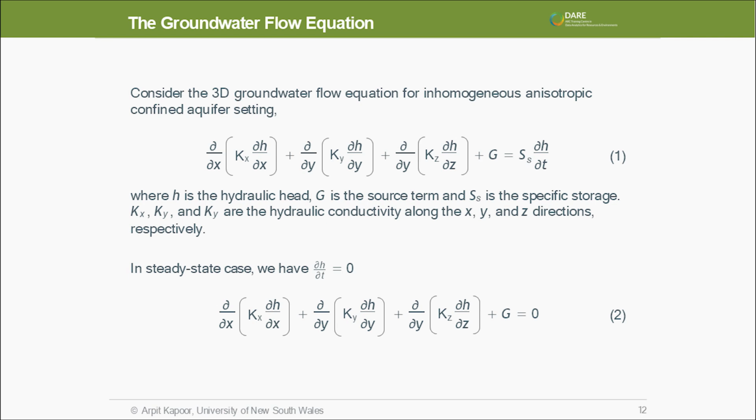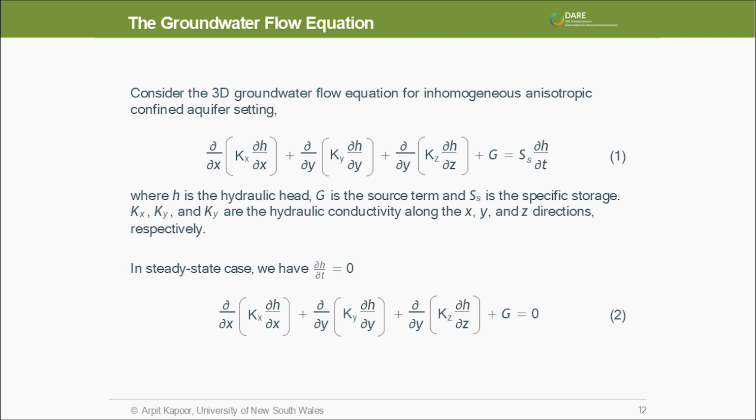We want to solve this equation for H, the hydraulic head, which gives us the depth of water availability in an aquifer. And we have parameters G, S, and K that are fixed based on the observations. H is the hydraulic head, G is the source term, S is the specific storage, and K models the hydraulic conductivity of the material.